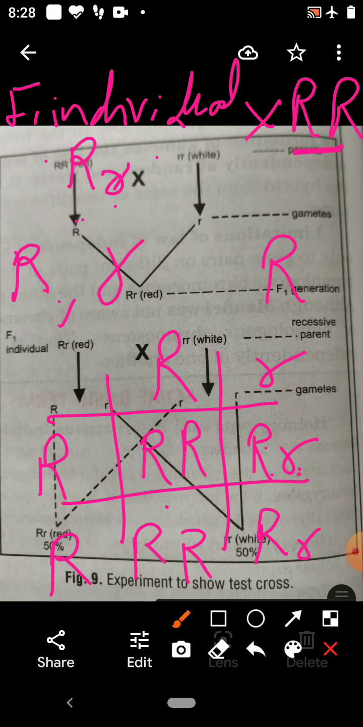50% individuals are heterozygous. Heterozygous means they have the allele of dominant and the allele of recessive. If you take the phenotypic ratio, then all the progeny which are produced are red. But when you see their genotype, then 50% are pure red because they are homozygous, and 50% are heterozygous, they are hybrid red.